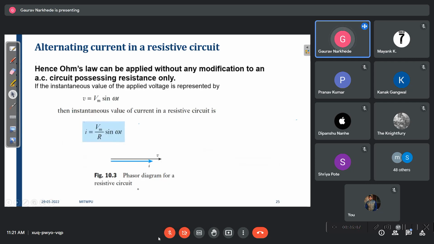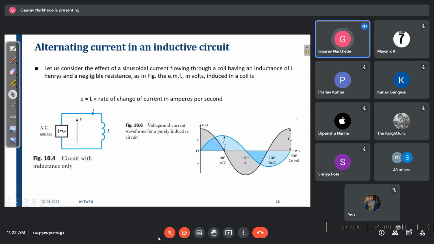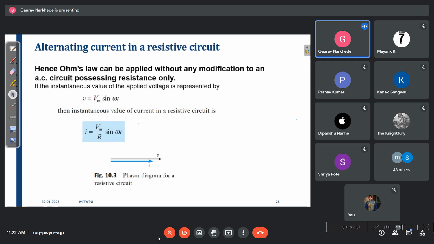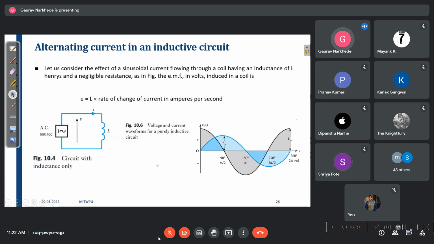And hence we can represent the phasor diagram, which I have already shown you. In the phasor diagram, voltage and current are both in phase, correct? Any problem? Okay, now when an inductor is connected,